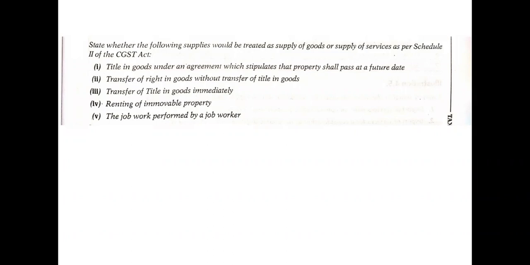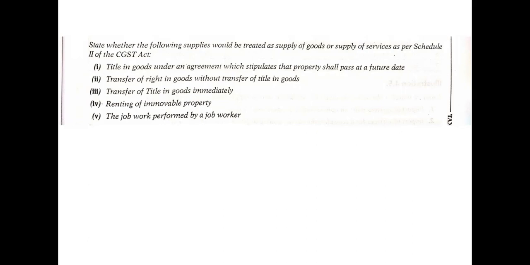Title in the goods under an agreement with the stipulation that property shall pass at a future date. There is a title, ownership in the goods, under an agreement which stipulates that the property shall pass at a future date. The property will pass to some person at some future date. That is the title in the goods. Second is transfer of rights in the goods without transfer of title in the goods, which means only rights are being transferred. The ownership or title is not transferred.